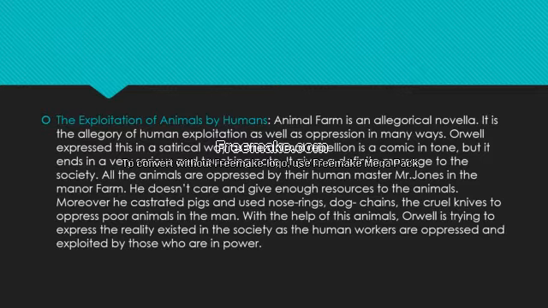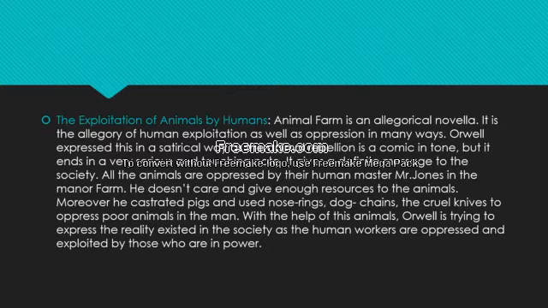All the animals are oppressed by their human master, Mr. Jones, in the Manor Farm. He does not care or give enough resources to the animals. Moreover, he castrated pigs and used nose rings, dog chains and cruel knives to oppress these poor animals in the farm.